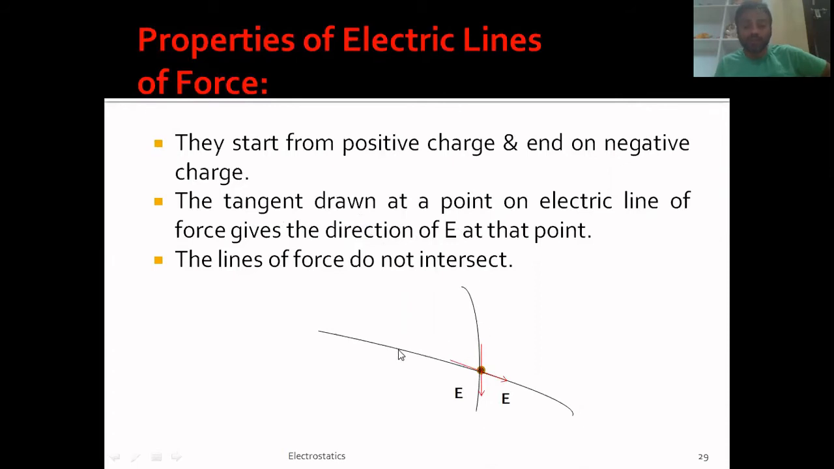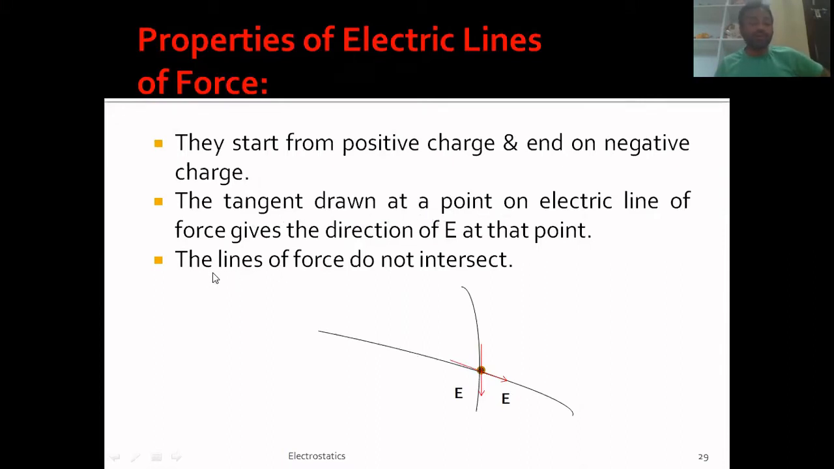For example, these are the two lines of forces that I have drawn here. If I want to find the electric field intensity direction at this point, you just draw a tangent here. Similarly, if I draw a tangent at this point, that tangent gives the direction of electric field at that point. So this is another important property of electric lines of forces.